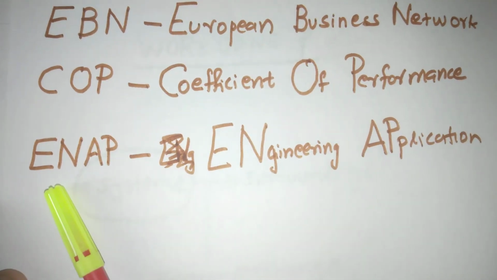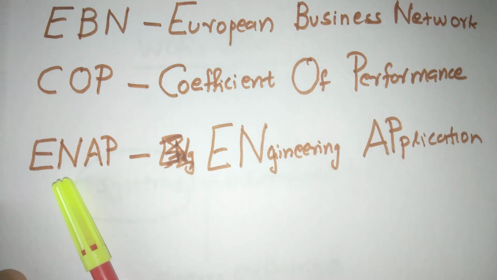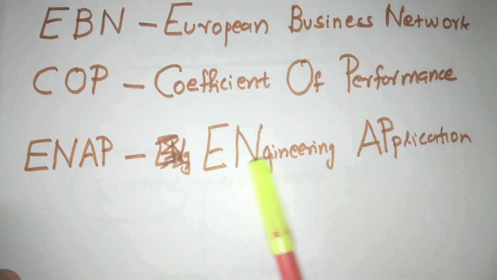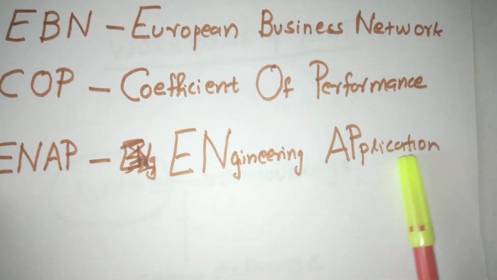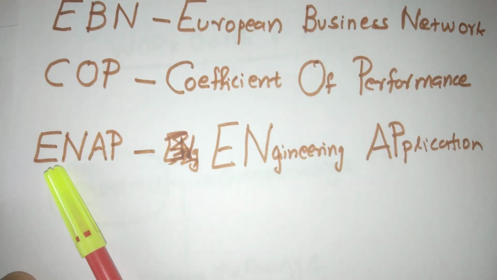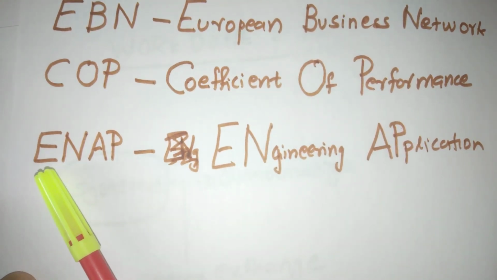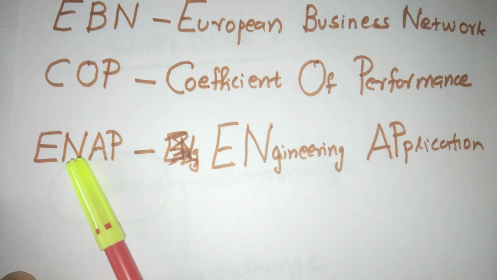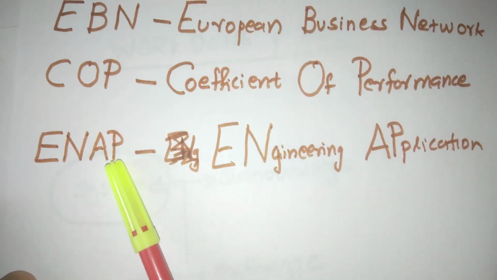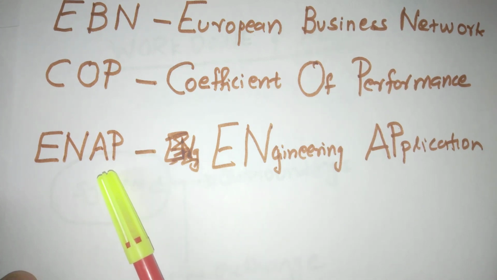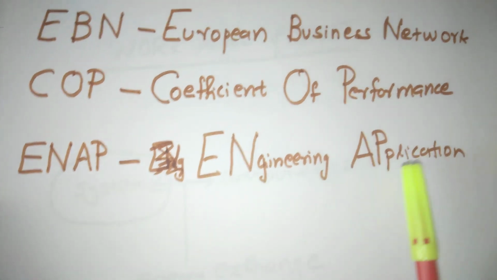Next, this is for heat: ENAP, that is engineering application. E for evolving heat, heat evolved from a system, that sign is negative. Then AP: A for absorbing, heat absorbed by a system, then the sign is positive.